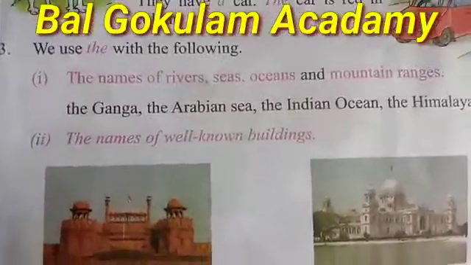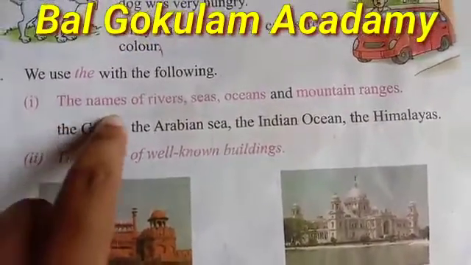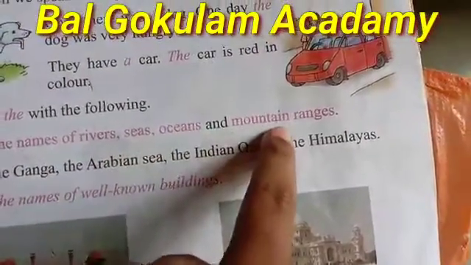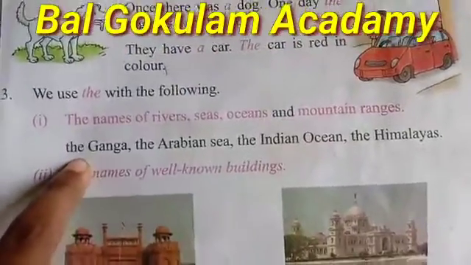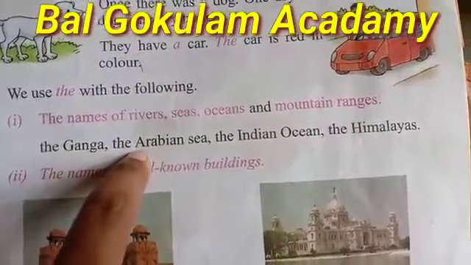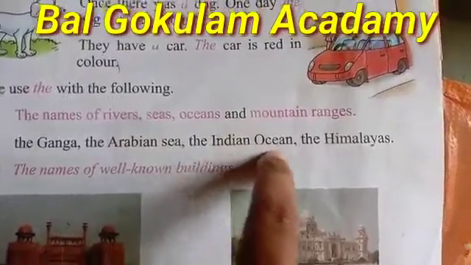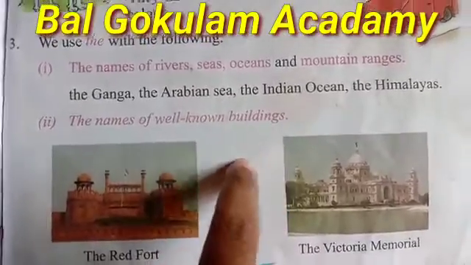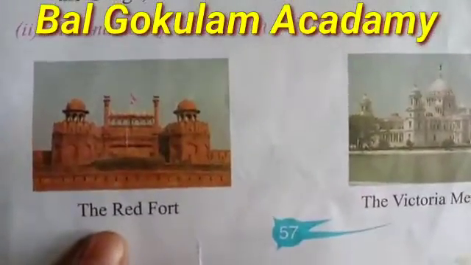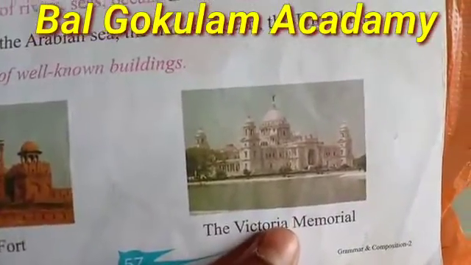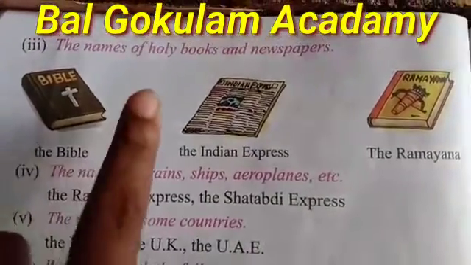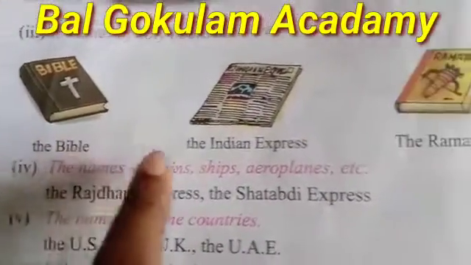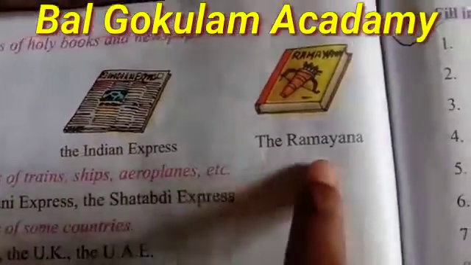We use the with the following also. First, the names of rivers, seas, oceans and mountain ranges. For example, the Ganga, the Arabian Sea, the Indian Ocean and the Himalayas. The names of well-known buildings also. That means the Red Fort, the Victoria Memorial. Also, the names of holy books and newspapers: the Bible, the Indian Express, the Ramayana.